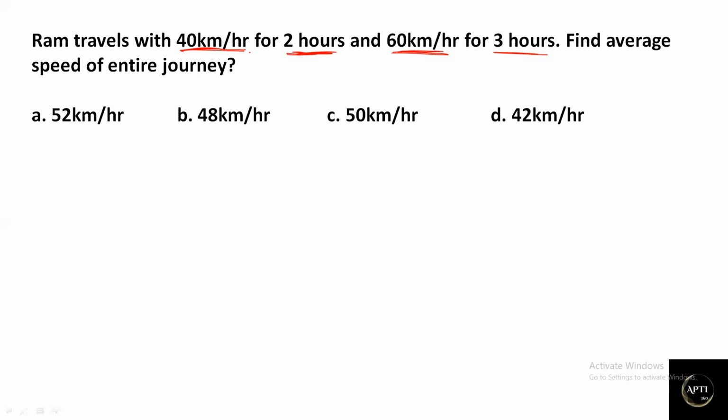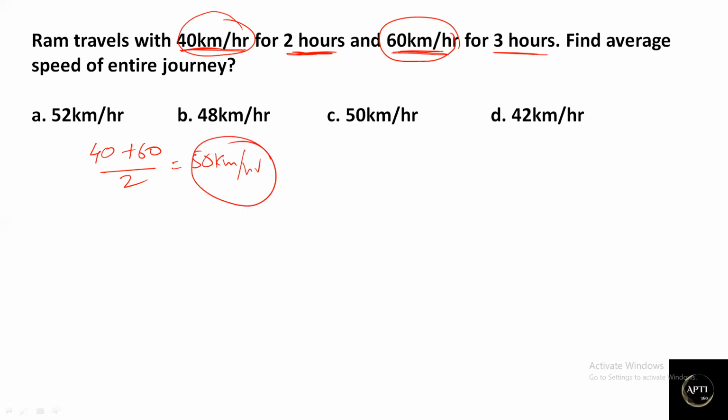Now if you only concentrate on speeds, first he is going with 40 kilometers per hour and then he is traveling with 60 kilometers per hour. If you only concentrate on speeds, 40 plus 60 divided by 2, which is actually what we did, it will be 50 kilometers per hour. If you select the option with 50 kilometers per hour, you will end up with the wrong one.